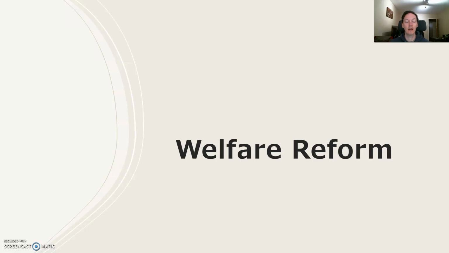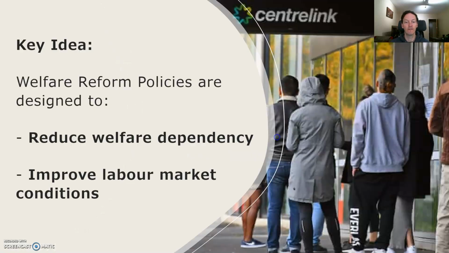This is one out of the two that most students tend to trip up on, so be really mindful of that. When we talk about welfare reform policies, it's really easy to talk about how the government's giving money to welfare, therefore people are spending money, and you go down the aggregate demand pathway. Warning, no, this is in the aggregate supply section of the study design.